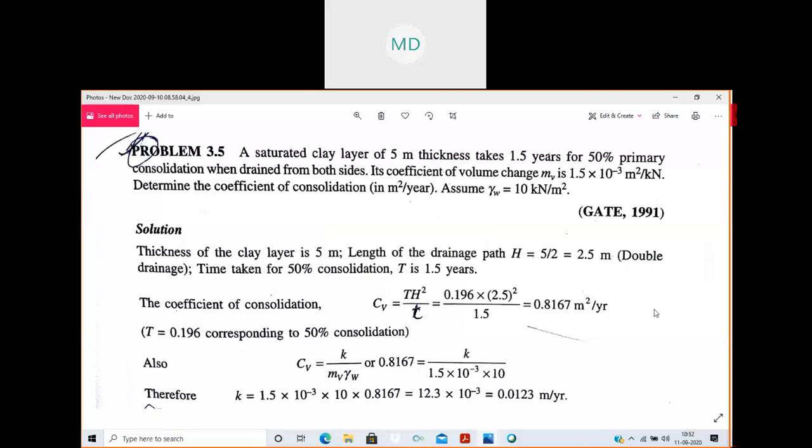Please note down the solution if you have not completed. The meeting is going to end in 5 minutes. So is it over on this numerical, or if you have any doubt you can ask on this numerical? Is it clear?